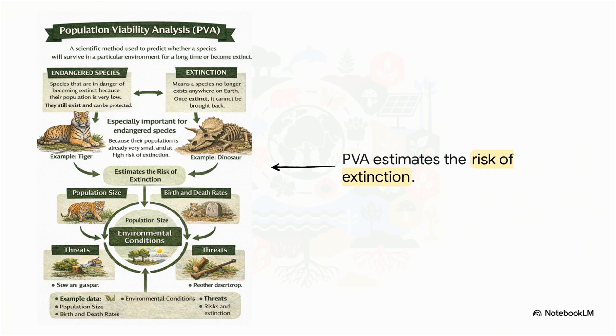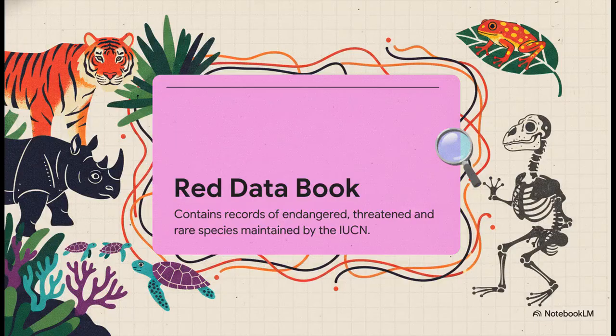We use it to predict if they can survive, or if they're going to face the exact same fate as the dinosaurs. Okay, exam key alert for you all. The IUCN Red Data Book is the definitive global tool for this. It carefully catalogs endangered, threatened, and rare species of plants, animals, and fungi. Being endangered means their populations are critically low, but they do still exist, and we can still protect them. Because once they go extinct, they are gone forever. The Red Data Book is literally our final alarm bell before that permanent threshold is crossed.